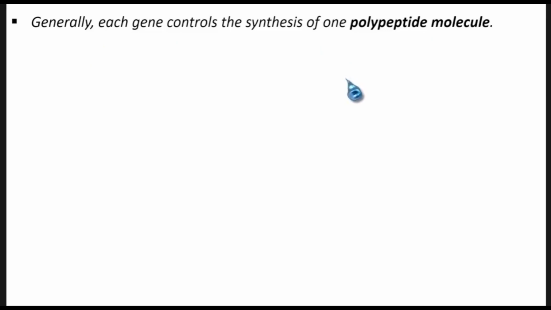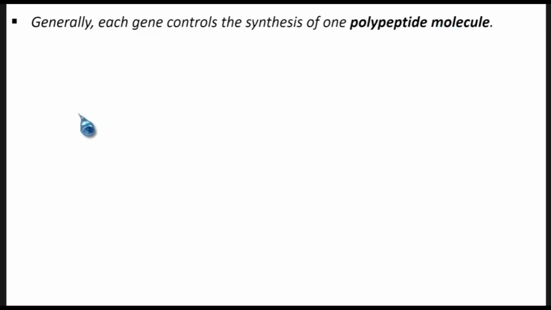So the way genes actually determine the way you appear is by producing proteins that join in a certain way to determine eye color. When they join in another way, they will determine skin color. When they join in another format, they determine hair color. So generally each gene controls the synthesis of one polypeptide molecule. A polypeptide molecule is actually a protein molecule.